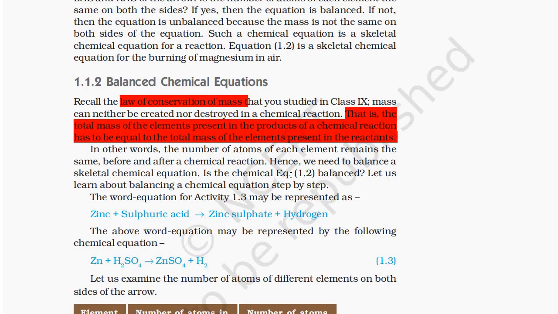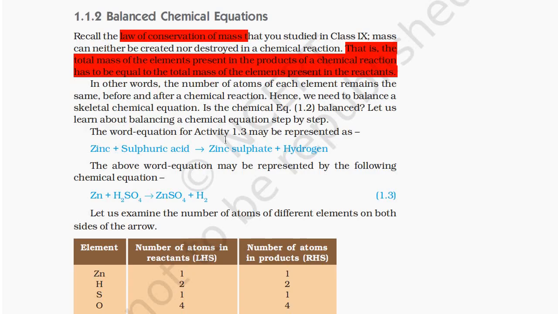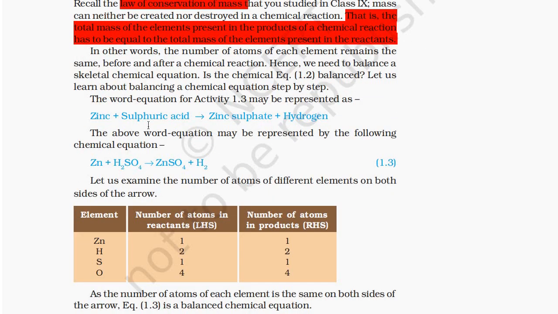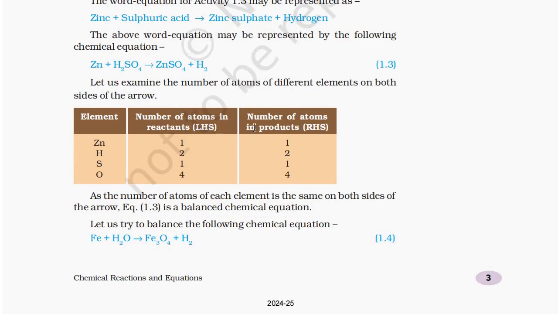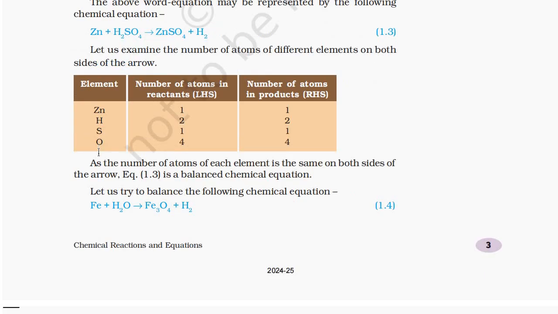In equation 1.2, balance, let us learn about balancing a chemical equation step by step. The word equation for Activity 1.3 may be represented as: zinc plus sulfuric acid gives zinc sulfate plus hydrogen. The above word equation may be represented by the following equation: Zn plus H2SO4 gives ZnSO4 plus H2. Let us examine the number of atoms of different elements on both sides of the arrow. Element, number of atoms in reactants, number of atoms in products. As the number of atoms of each element is the same on both sides of the arrow, equation 1.3 is a balanced chemical equation.